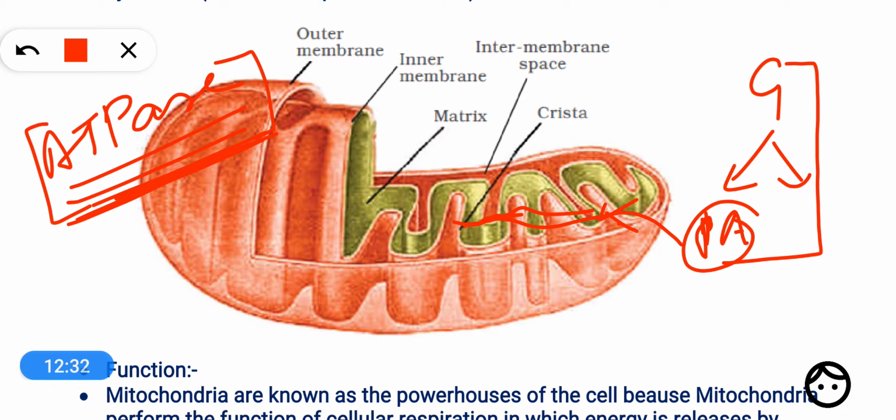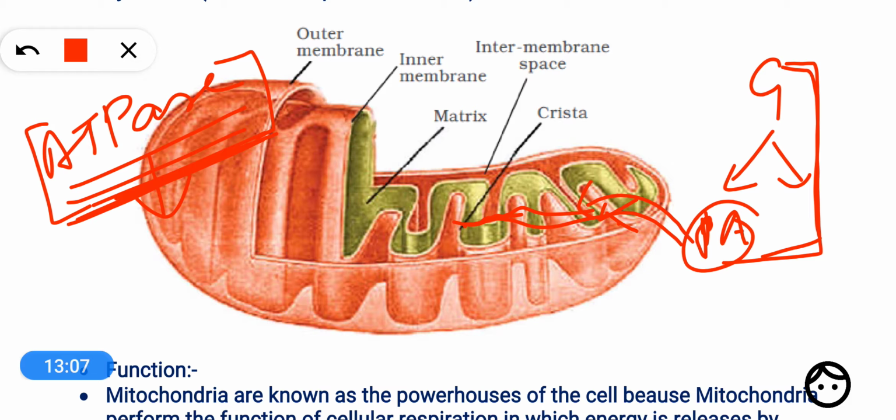We need not go into the detail of that, but we should understand that glucose is broken down into pyruvic acid, and then pyruvic acid enters the mitochondria, and further degradation goes on, and finally energy is produced, and that energy is captured in the form of adenosine triphosphate molecules by the mitochondria, by these particles known as ATPase.